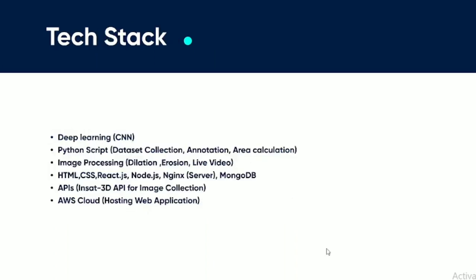Talking about the tech stacks we utilized, for model building we have made use of deep learning, the convolutional neural network. Then we used Python scripts for various purposes, from dataset collection to annotation to the calculation of area for finding out if there is a threat or not. Then image processing to extract important features. Then HTML, CSS, React.js and Node.js for building the website. MongoDB for the dataset. APIs were also used for image collection. Then the whole website was hosted on AWS.